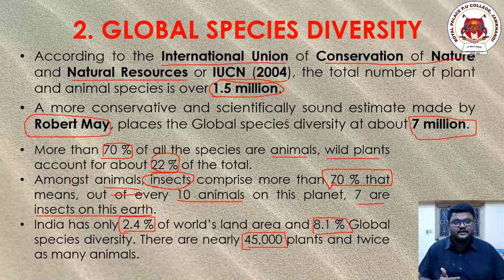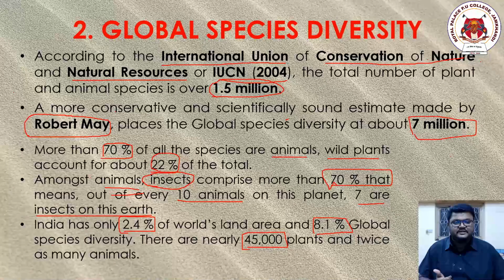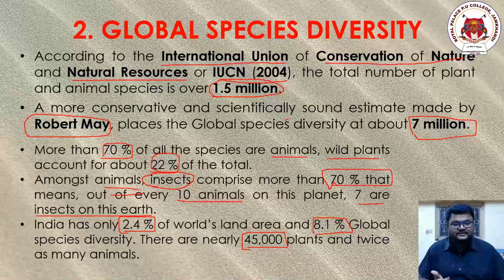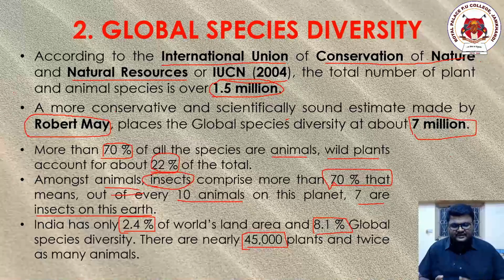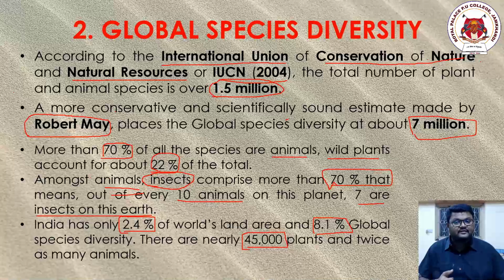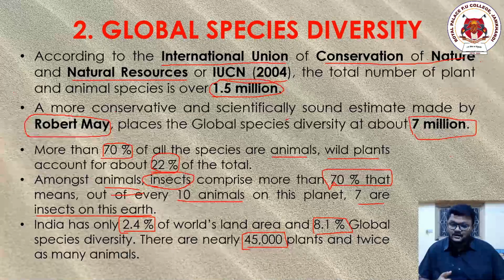Dear students, let me repeat it again. The discovery of different species of animals is still required, and the discovery of different species of plants is also required.